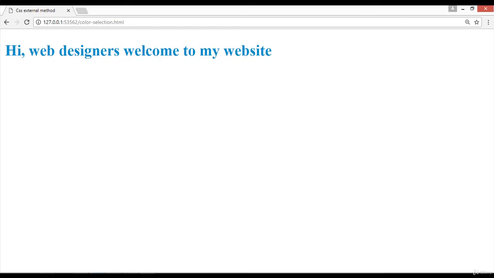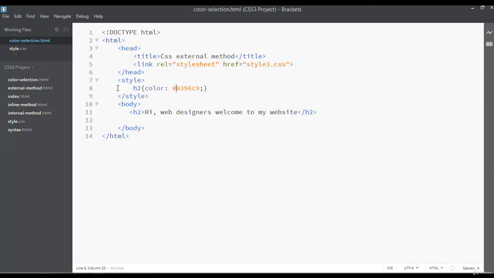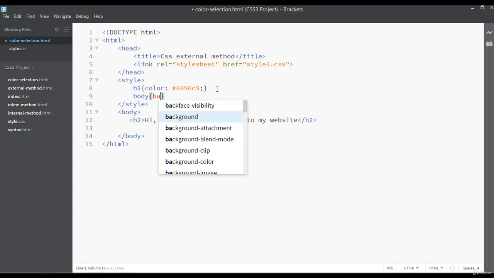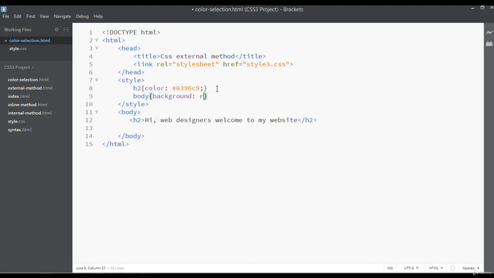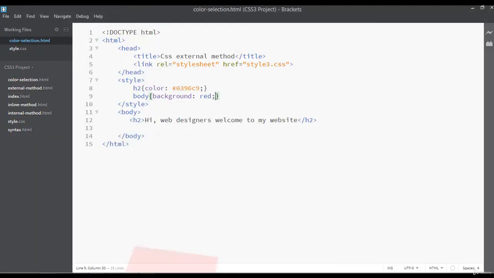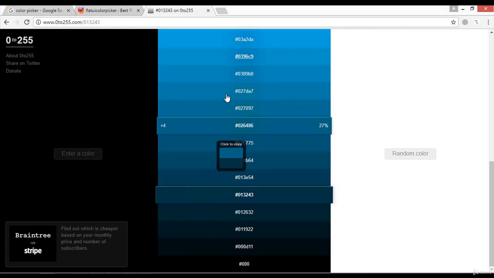Now we can apply some background color for the body. So we can just select the body directly. You can just write here body and you can say any color, body background color you can say, maybe red or maybe other color. Save and refresh. Now you can see we have a red background, or you can just select any other color from here.